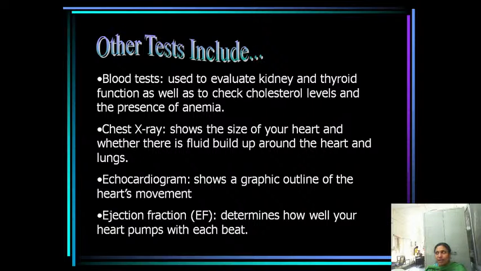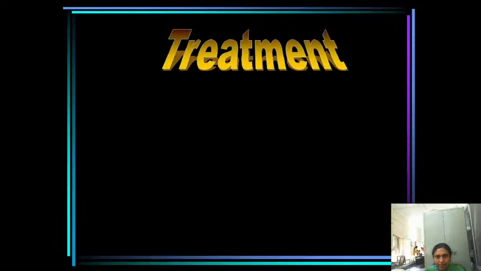Okay, so generally for atherosclerosis the blood tests ordered are thyroid functions, kidney functions, and also to check the cholesterol levels and the presence of anemia. And the chest x-ray shows the size of your heart and whether there is a fluid build-up around the heart and lungs. An echocardiogram shows the graphic outline of your heart movements, and the ejection fraction determines how well your heart pumps with the beat. These are the other tests for atherosclerosis.